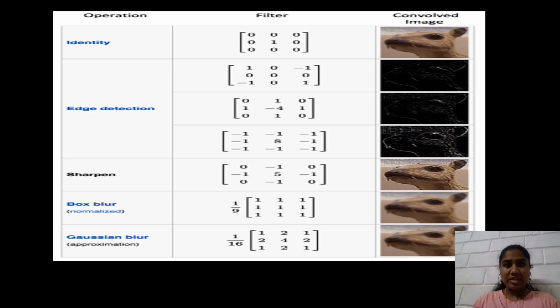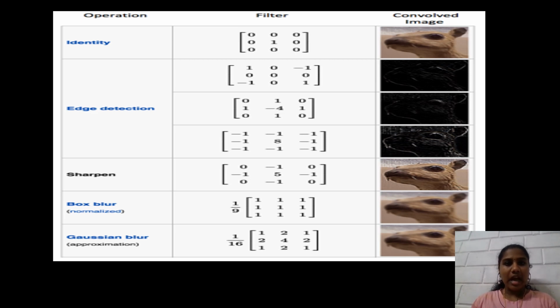This shows the operations which can be applied on an image matrix. When we apply an identity matrix, it applies the filter like this and produces a convolved image like this. In edge detection, we can apply three types of filter and it produces three types of convolved images.